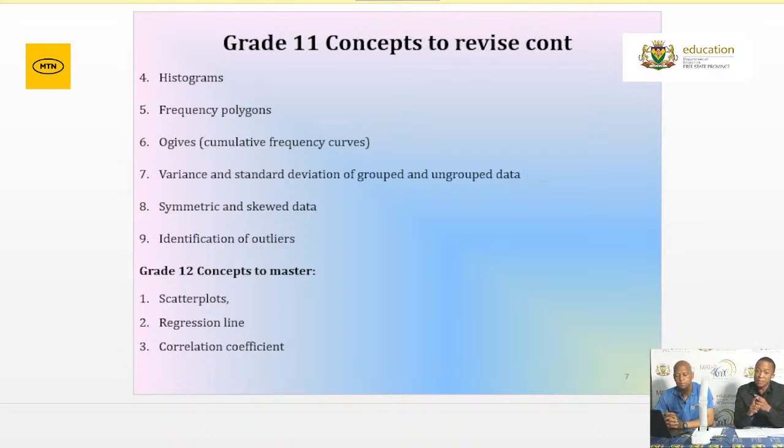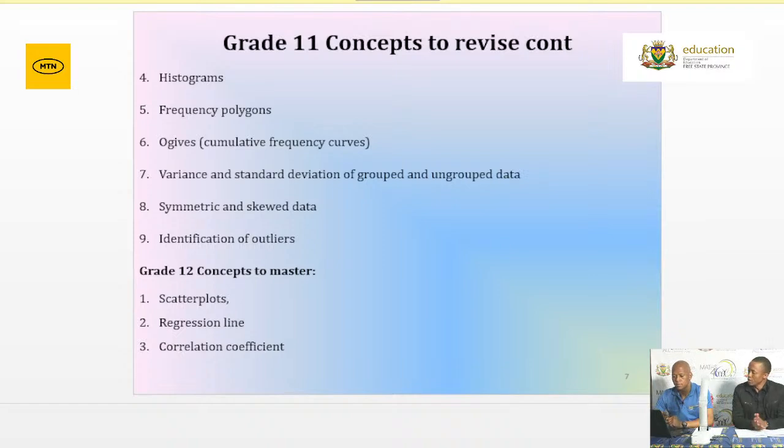So it's either no correlation, or there's a weak correlation, moderate, strong, or perfect correlation. So the value you get when determining the correlation coefficient will give you the direction and the strength of association between your two variables. Make sure that you practice those questions, because more often than not, the examiners do ask how these variables relate in terms of the correlation coefficient.